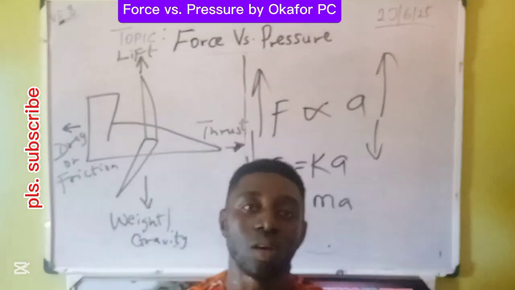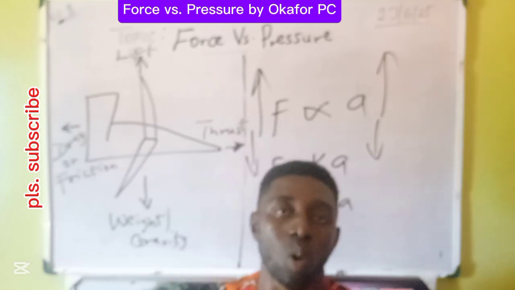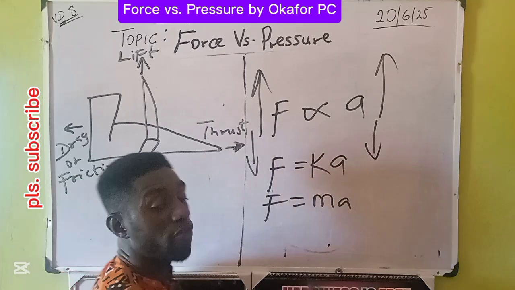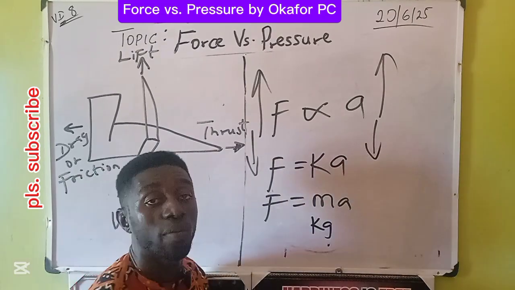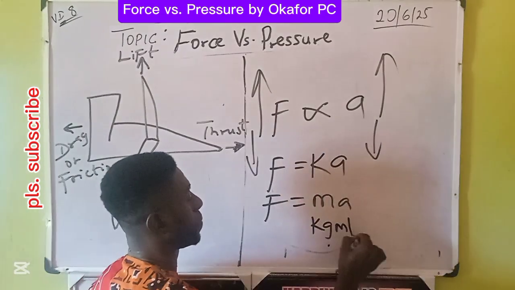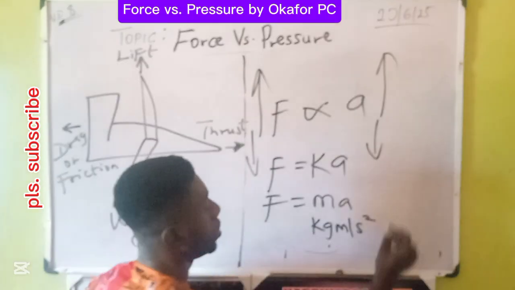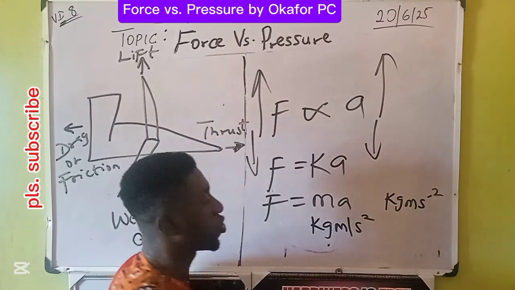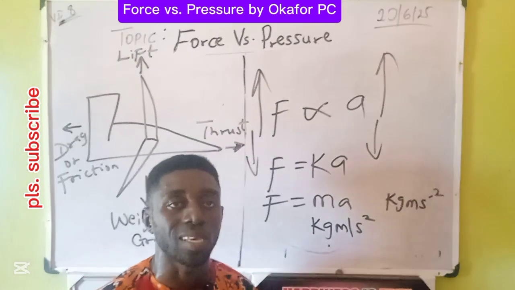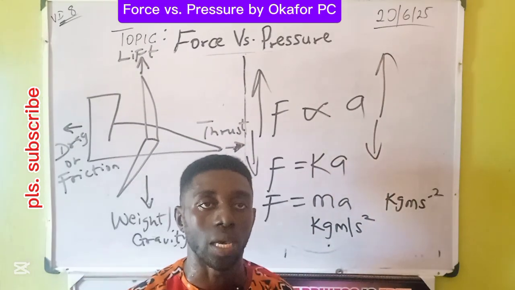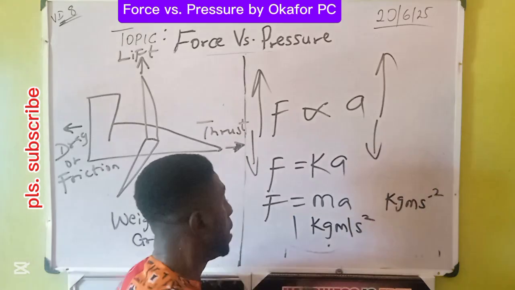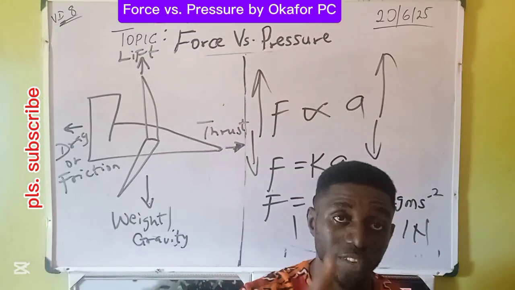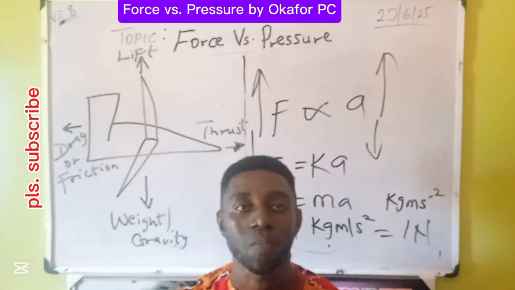Then let's get the units of force, because force is a physical quantity. Therefore, it must have units. From the formula, for mass, kilogram. For acceleration, meter per second square. This can also be kilogram meter per second square. This is the SI unit of force, kilogram meter per second square. 1 kilogram meter per second square can also be called 1 Newton in honor of Sir Isaac Newton.